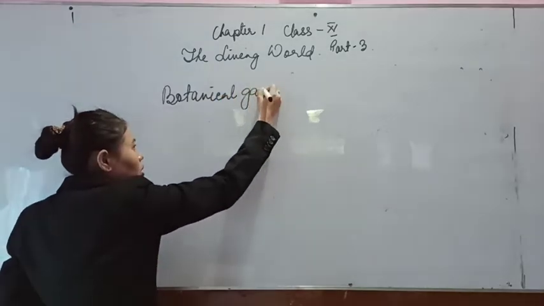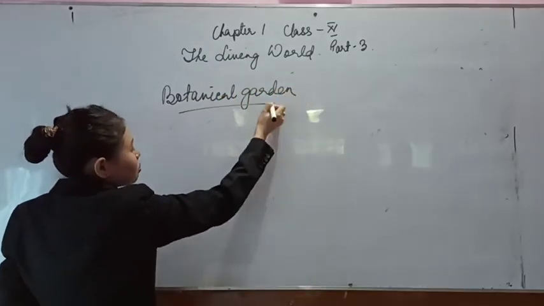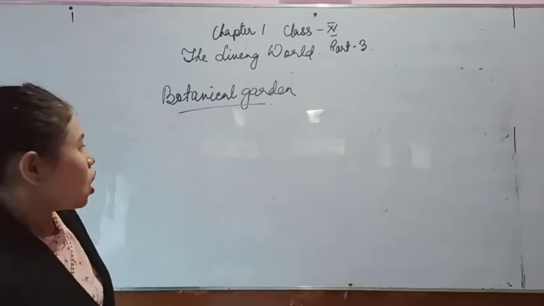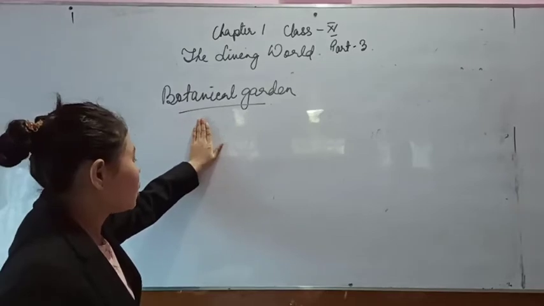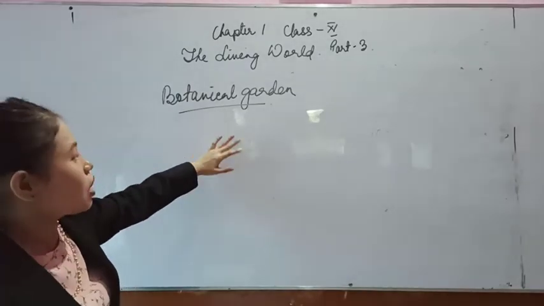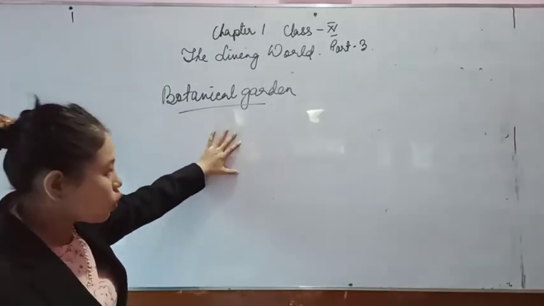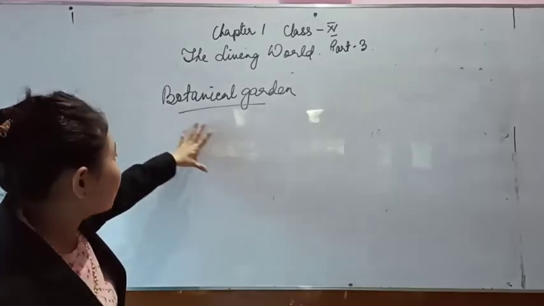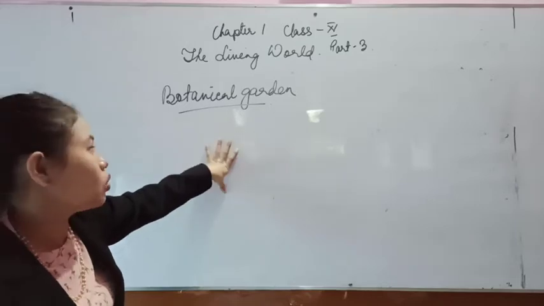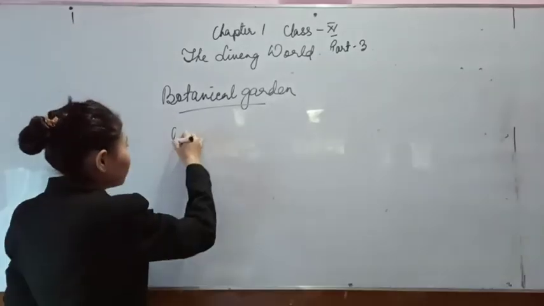Right, so a botanical garden is a selected place where plant specimens are collected alive. So the plant specimens are not dry, they are grown in their natural habitat. They are grown, but they have a label. All the plants grown in a botanical garden will have a label.